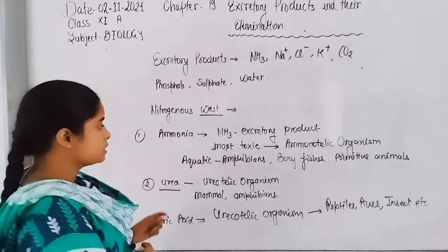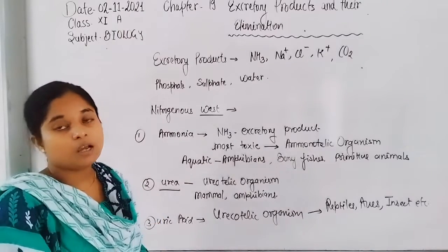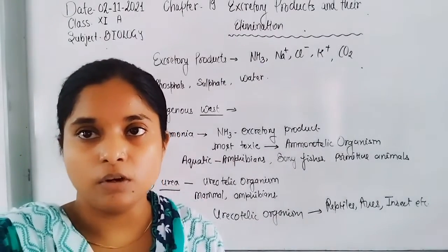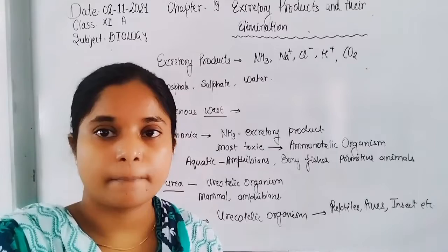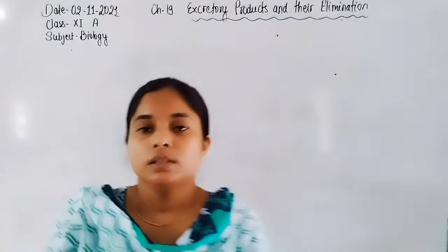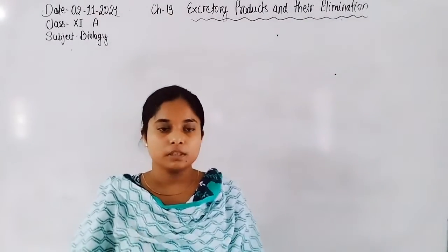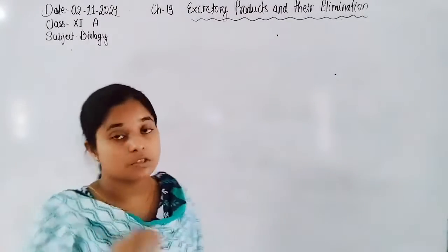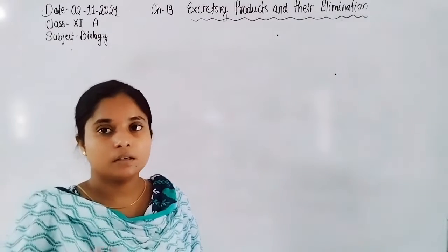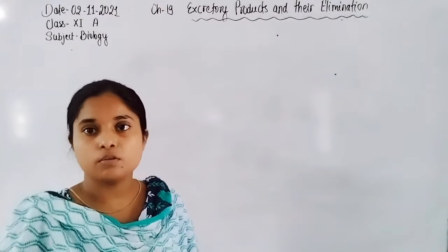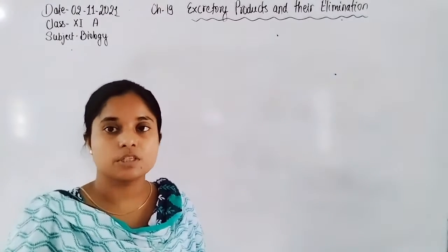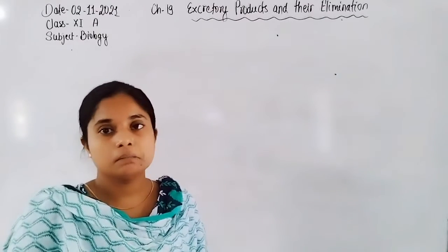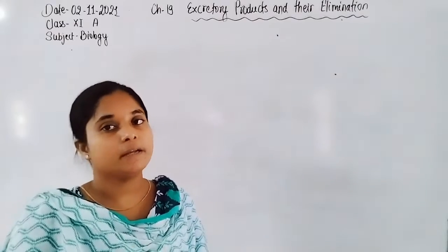Now let us discuss the excretory organ, and how organisms represent their excretory organ. The excretory product and their elimination start from the human excretory system. In this chapter we are going to discuss the elimination of nitrogenous waste, which is mainly urea, ammonia and uric acid.